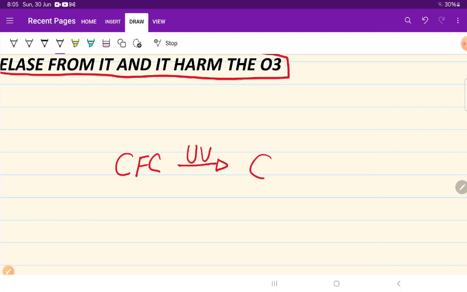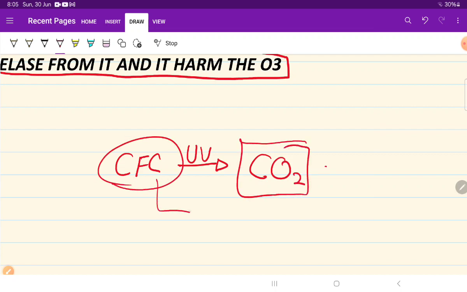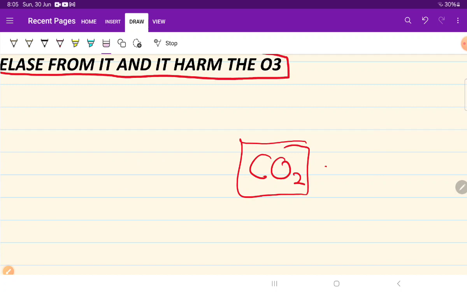And carbon dioxide, CO2, is formed. From CFC, the CO2 is formed because the UV rays break down the CFC into carbon dioxide, and that carbon dioxide reacts with.